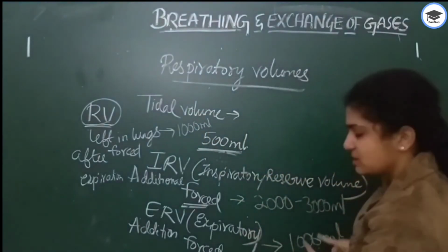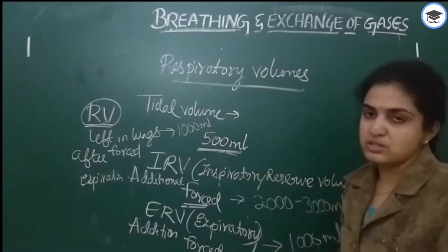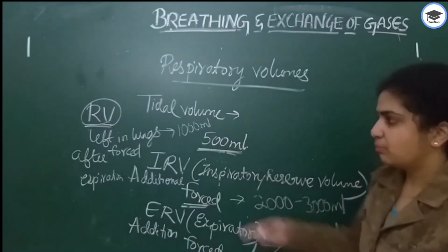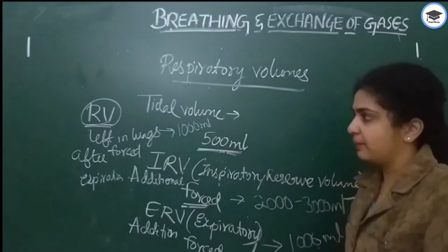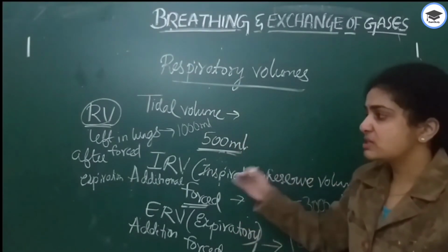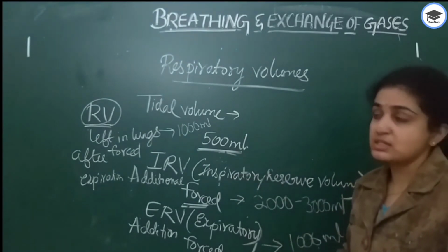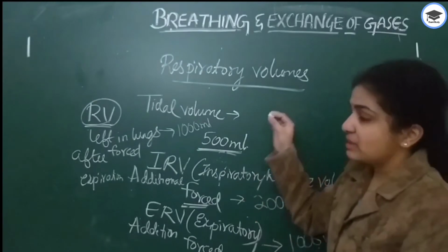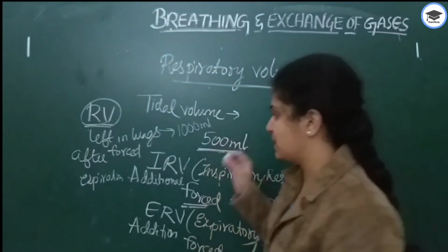You can remember like this: 500, 2000, and both are 1000 to 1100. These are the 4 volumes for forced expirations and inspirations. Next we'll deal with normal ones, that is not forced ones, through normal expirations and inspirations.